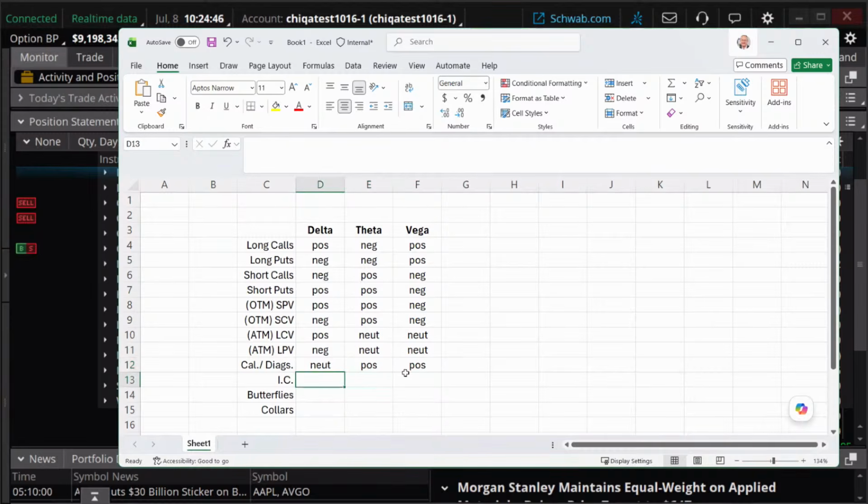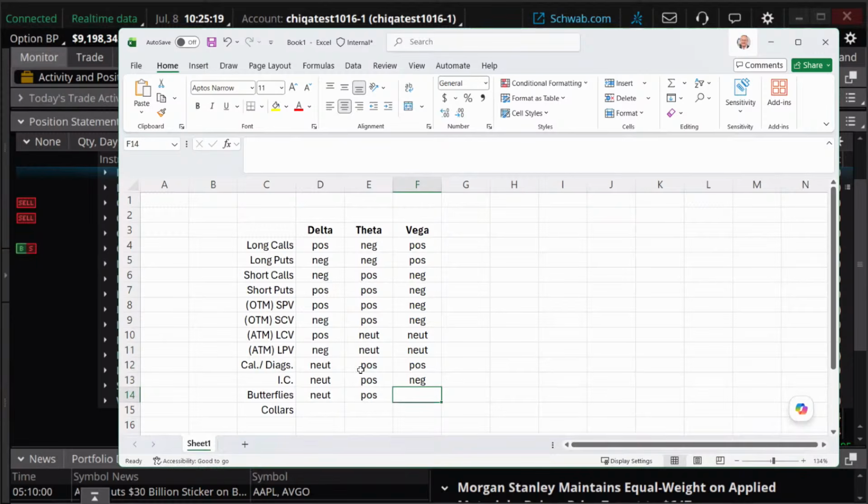Iron condors, that's typically a neutral trade. Depending on what strikes you pick, you can make it a little more bullish or a little bit more bearish. Time decay helps you out on that. And implied volatility, it's beneficial if implied volatility drops. Butterflies, pretty similar. Kind of neutral, depends on what strike prices you pick. Theta, positive. Now notice all these trades right here: calendars, diagonals, iron condors, butterflies. Time decay helps you out.